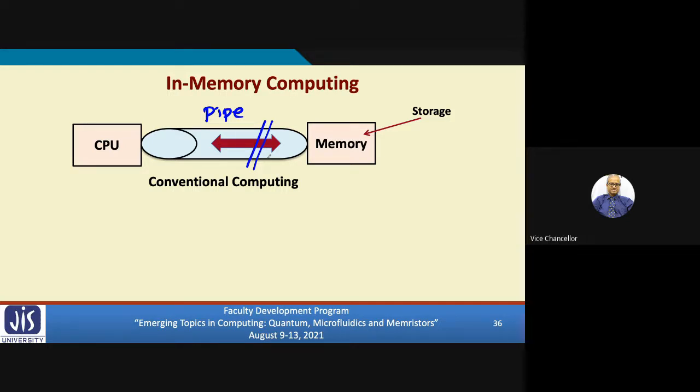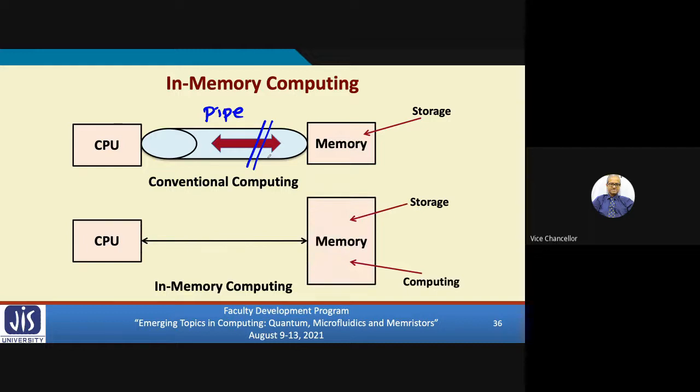But now in this alternate paradigm, we are talking of in-memory computing, where there is a CPU. The CPU can always execute instructions conventionally. But in addition, we have a different kind of memory where we can have storage as well as computing. Which means the CPU may be doing something else, but memory internally can be carrying out some computation in parallel. Such kind of parallelism is very much possible.